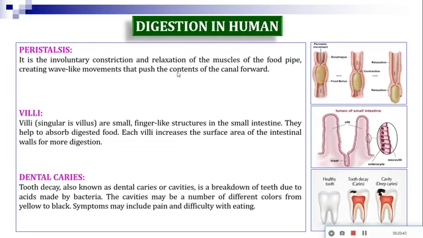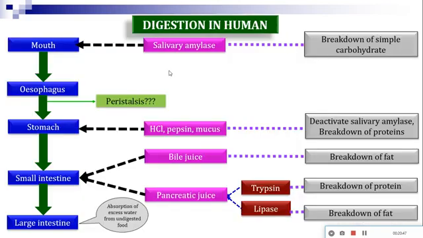Try to get the concept clearly, and you are all asked to note down this chart. You have to memorize it: which part of the digestive system secretes what kind of enzyme, and what is the function of that particular enzyme.